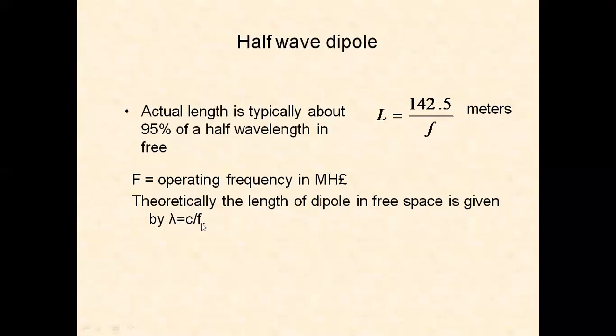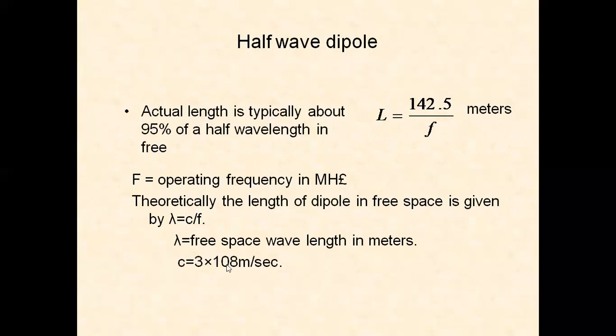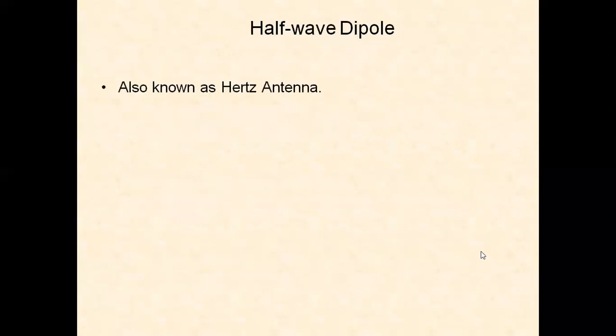So lambda equals c by f. Lambda is the free space wavelength in meters, given by the velocity of light divided by frequency. C is 3 into 10 power 8 meters per second. F is the operating frequency in hertz. And this half-wave dipole is also known as the Hertz dipole.